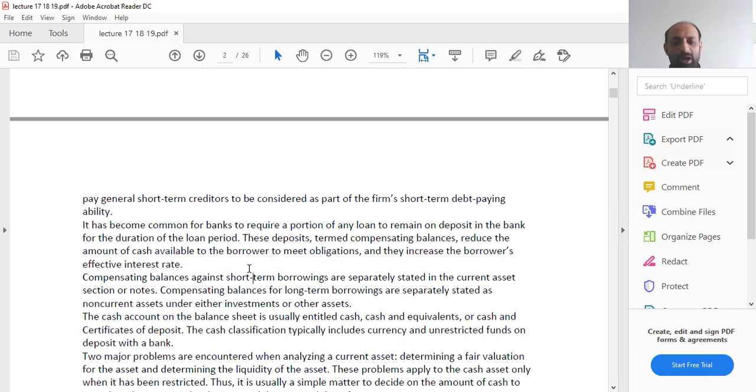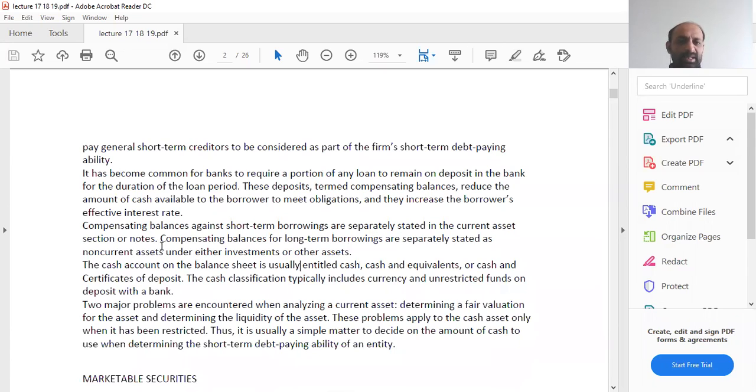Why? Because a certain amount of that borrowed money has been set aside and put in the bank account as compensating balance. And they increase the borrower's effective interest rate, because you pay a much higher interest rate on the money that you borrowed. Since you're not getting all of it, you end up paying more interest on it. Compensating balances against short-term borrowings are separately stated in the current asset section or notes. Compensating balances for long-term borrowings are separately stated.